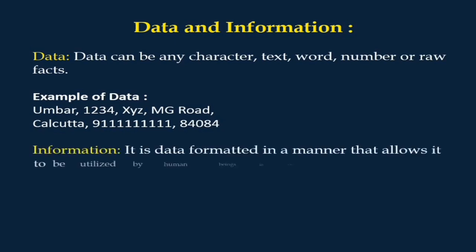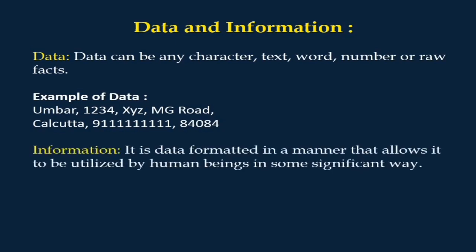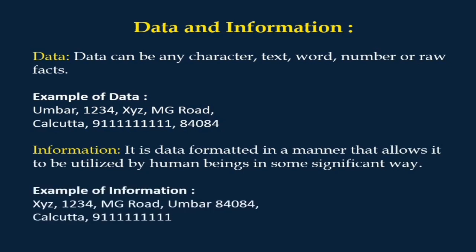Now see what is information. Information is data formatted in a manner that allows it to be utilized by human beings in some significant way. Let's take an example, the same example. At the top is how the data is arranged, and in the example of information, how it is arranged. Now see, here it is arranged first XYZ, 1234 MG Road, Amber 84084, Calcutta 9111, etc.